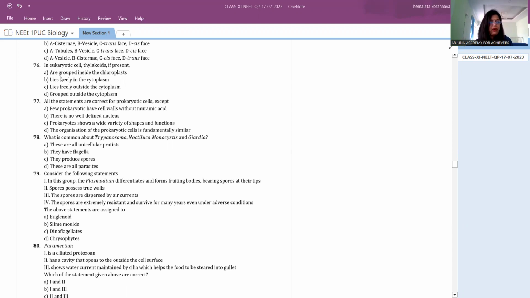The first one is saying that in a few prokaryotic cells, the cell walls are without muramic acid. I can tell you that muramic acid is found in almost all of them, right?